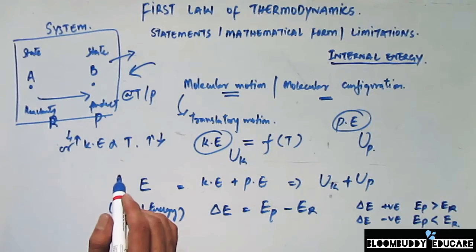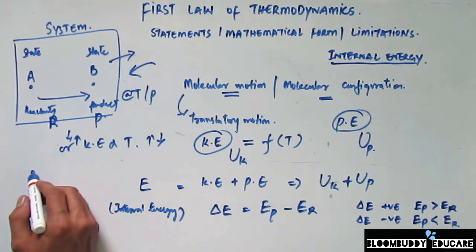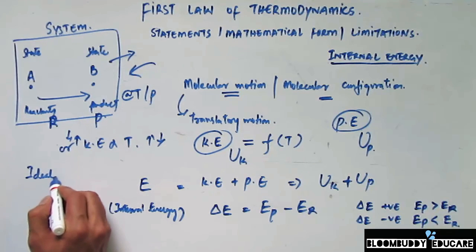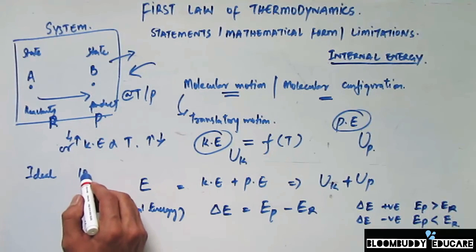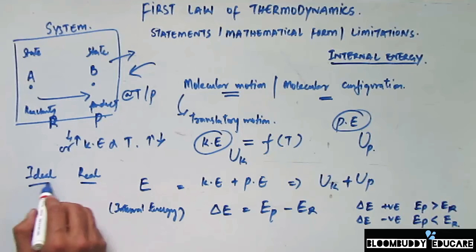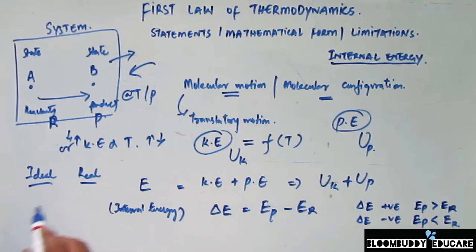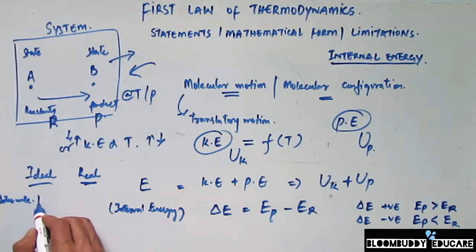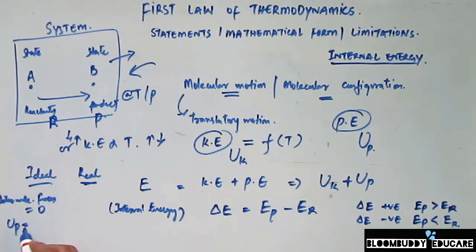So there's a condition. We have two different types of gases. One is the ideal gas and the other one is the real gas. So ideal gases are usually the hypothetical gases, and the real gases are the ones which we deal with in our day-to-day life. So in case of ideal gas, the intermolecular forces are always zero. That means the potential energy, that is UP, is always zero.